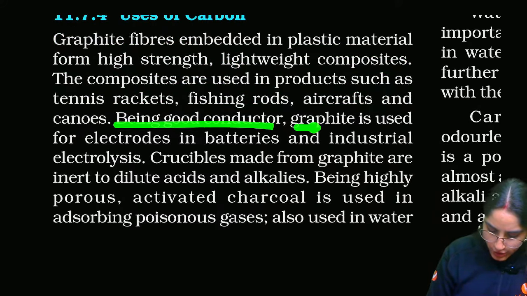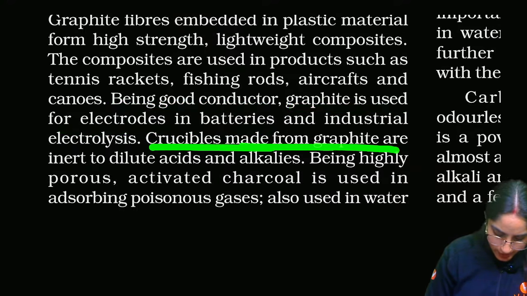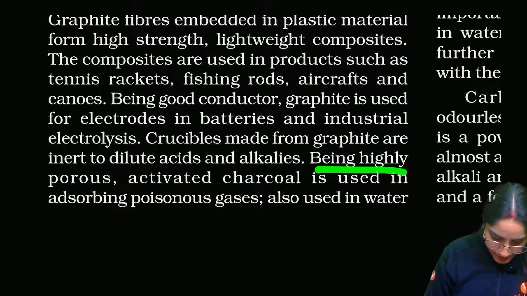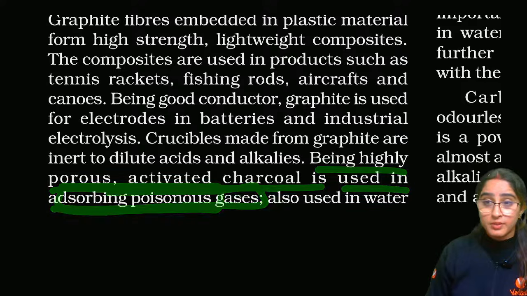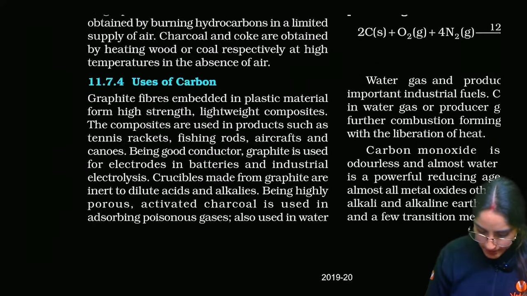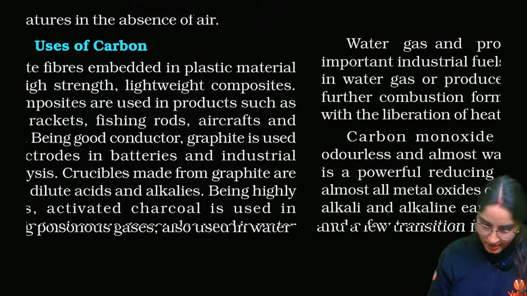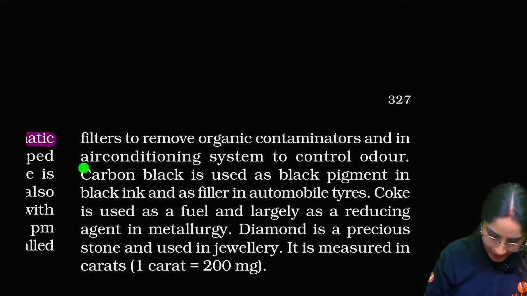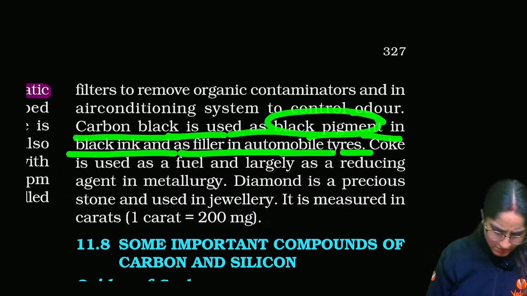It's a good conductor, so graphite is used in electrodes as well. Crucibles made from graphite are inert to dilute acids and alkalis. They don't react with them. Being highly porous, activated charcoal is used in absorbing poisonous gases. This is very useful in so many ways in our lives. Then in air conditioning systems to control odor. Carbon black is used as black pigment in black ink and as a filler in automobile tires. These are all the uses.